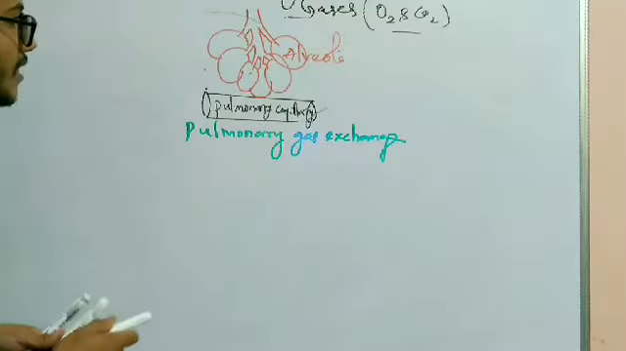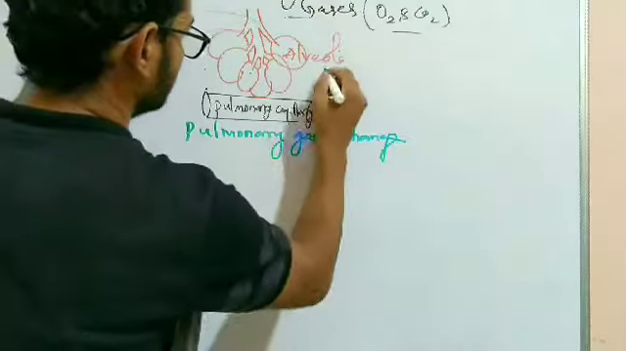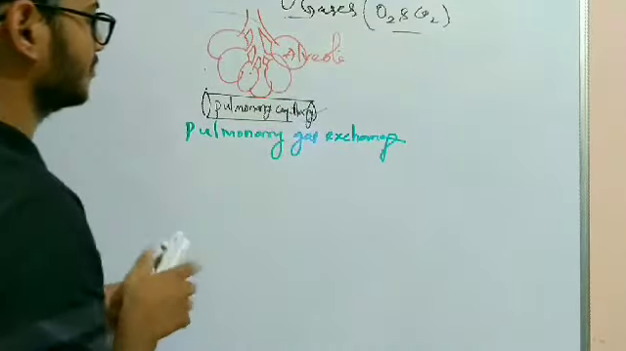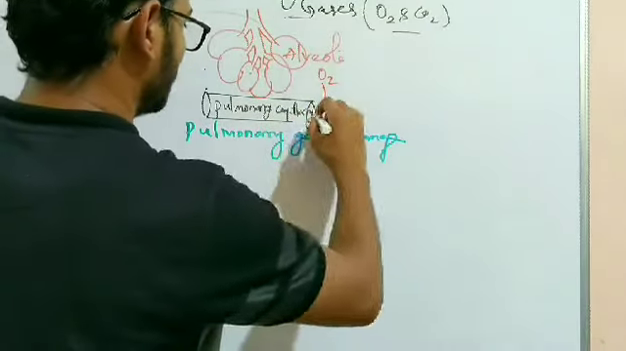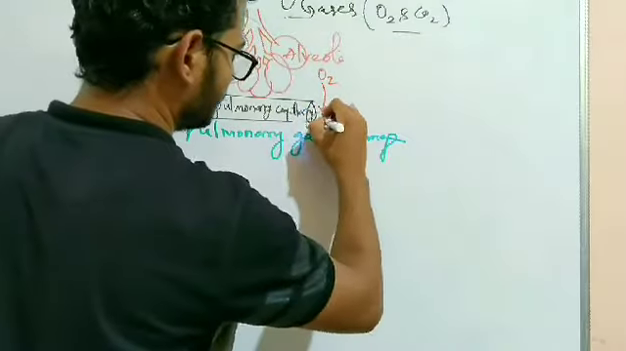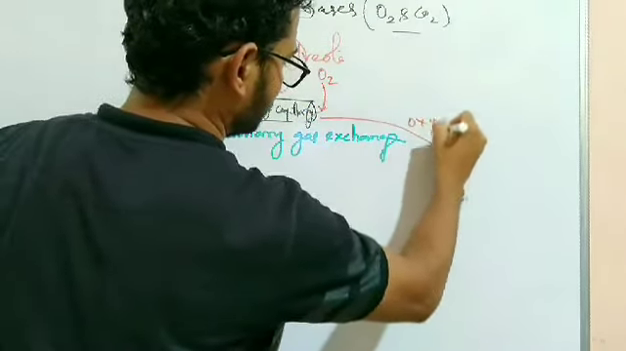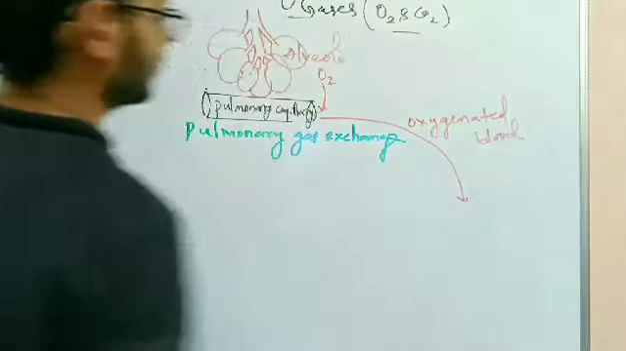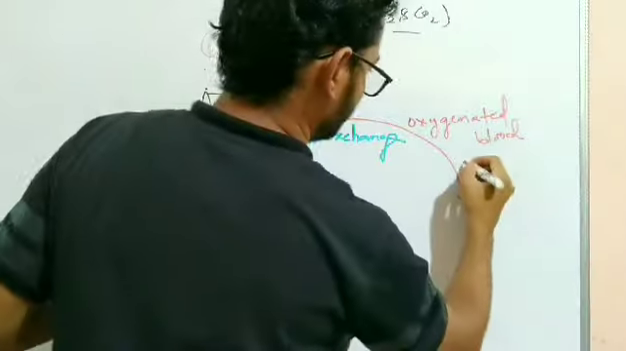After getting oxygen from the alveoli, the oxygen will diffuse into the blood capillary. By taking oxygen, it becomes oxygen-rich, or oxygenated blood. Okay, so after being oxygenated, it travels to the left atrium.